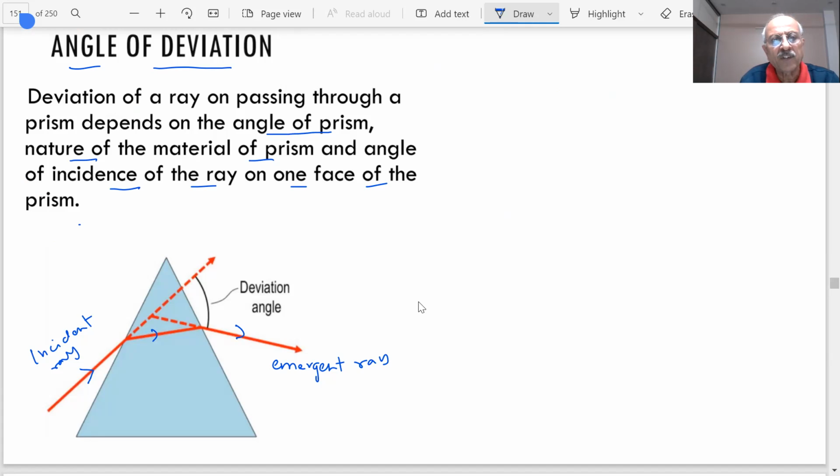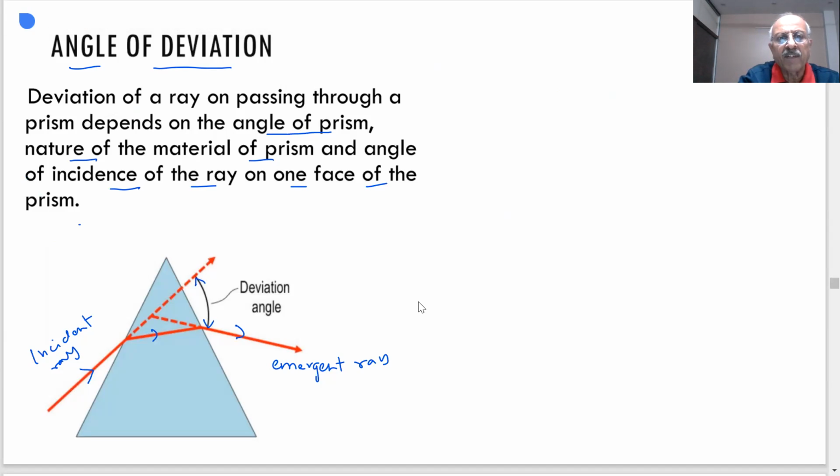How much? You can see this is my angle of deviation, students, which is suffered by this incident ray when it passes through a prism. So any light will pass through a prism, it will undergo a deviation. The deviation will be towards the base of the prism, towards the base of the prism. It is clear, angle of deviation?